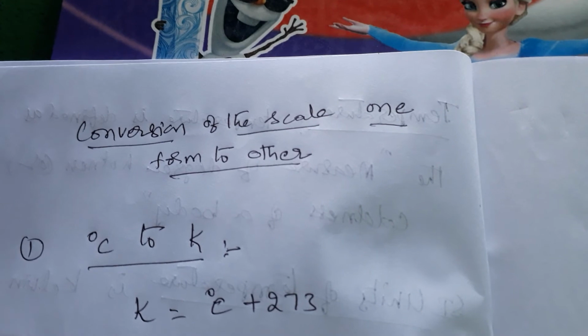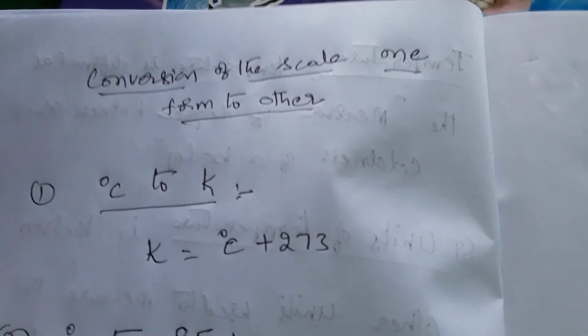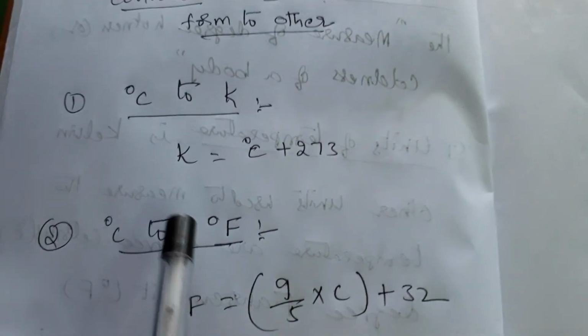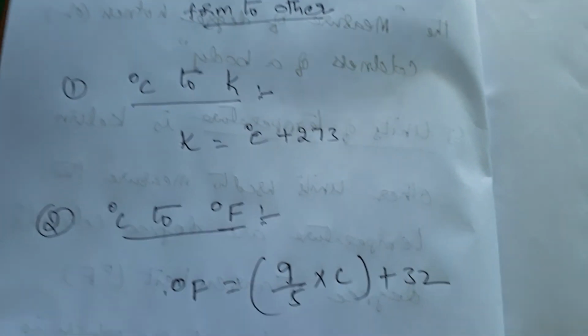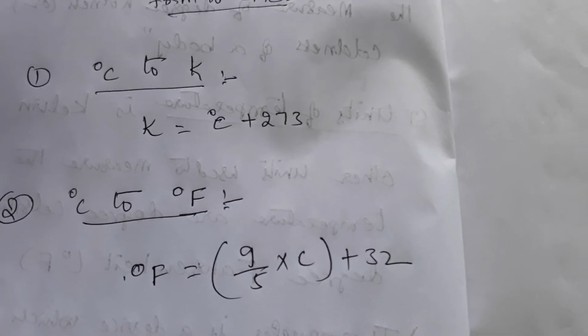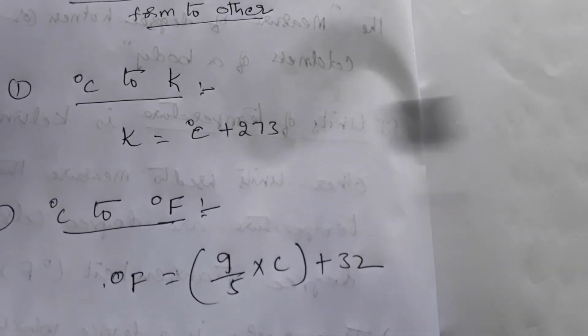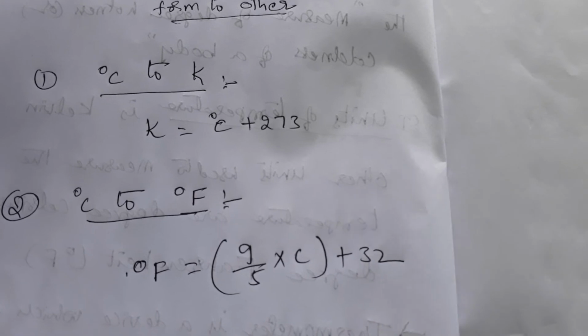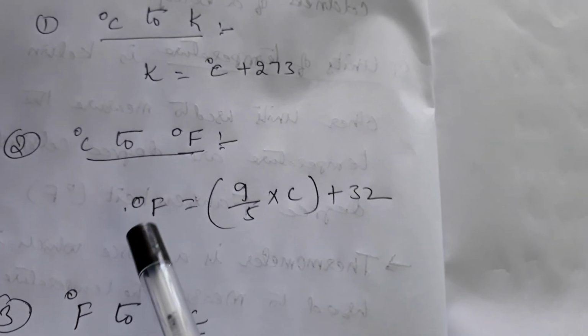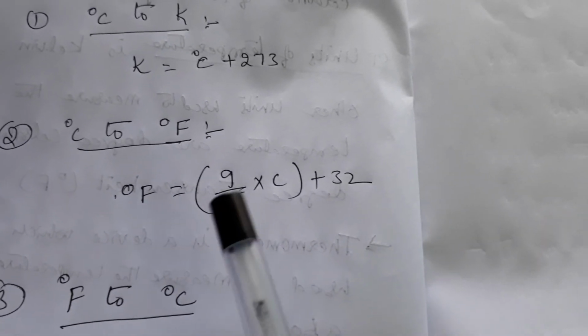Now we can also convert from one scale to another by using formulas. There are three formulas. One is how to convert Celsius degrees to kelvins. If you know Celsius degrees, just add 273, then it converts into kelvins. This is one formula. Second formula: if you know Celsius degrees, how to convert into degrees Fahrenheit.